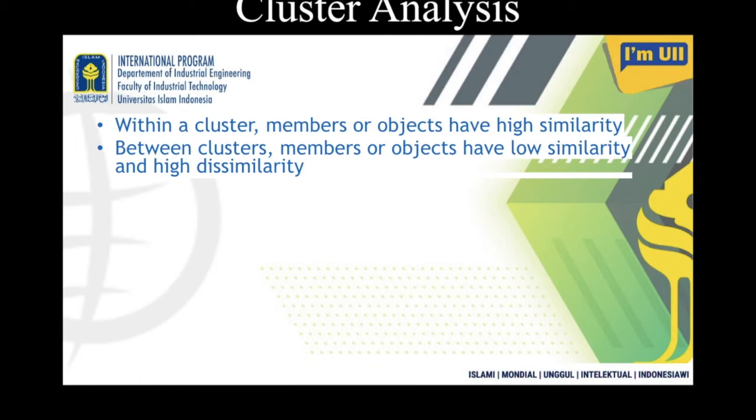So for example, if I form a group of students from Indonesia, then that particular group of students has very high similarities among them, and that's why I formed the group. So within a cluster the similarities of the members must be high, and the students from Indonesia and the students from India or Malaysia must have lower similarity between these groups. Or in another way, you can say high dissimilarity between the groups.